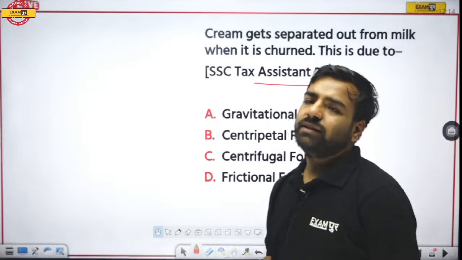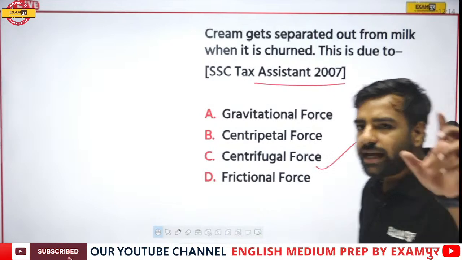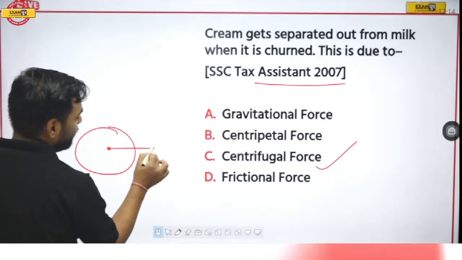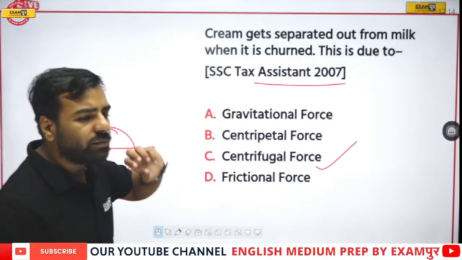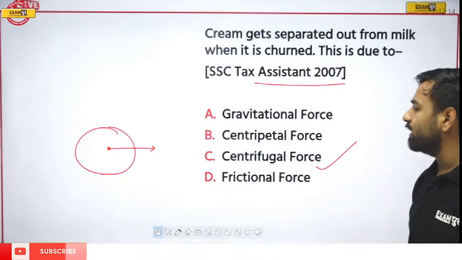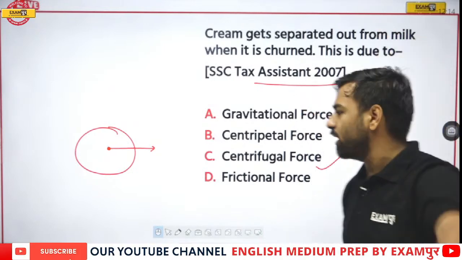So here, Chakravarti, you are absolutely correct. The correct answer would be centrifugal force. As already told to you, whenever we are talking about the force which is tending towards outside, that would be centrifugal. And when we are talking about the churning of this milk, here centrifugal is going to be the correct answer. And yes, Ilma, Ayushi, Chakravarti, everyone, you all are correct.